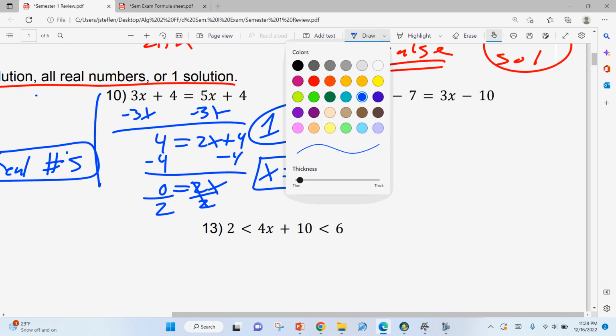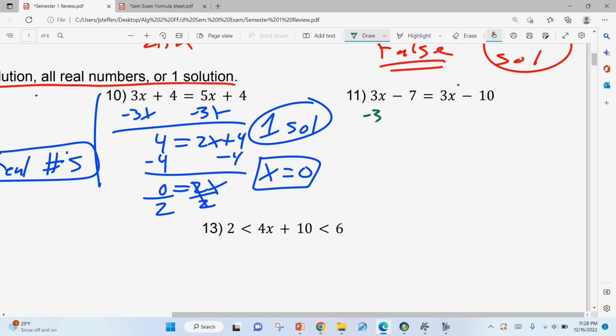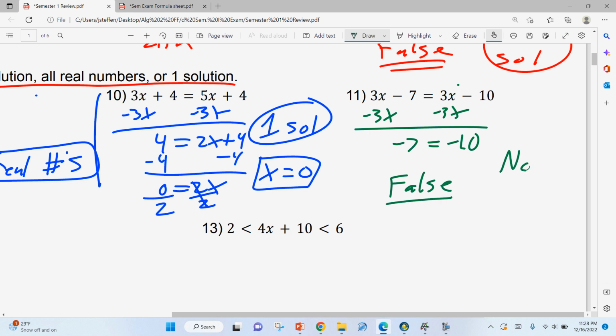And the last one here, subtract 3x. We end up with negative 7 is equal to negative 10. Again, our variables canceled, so that is false, which means no solution.